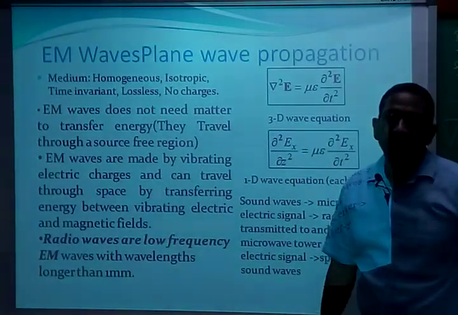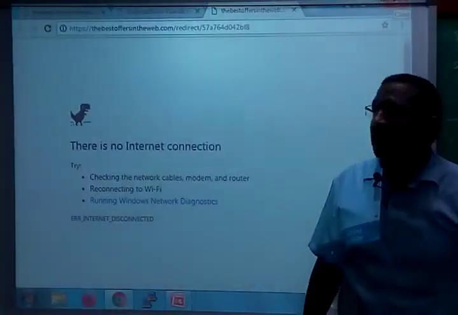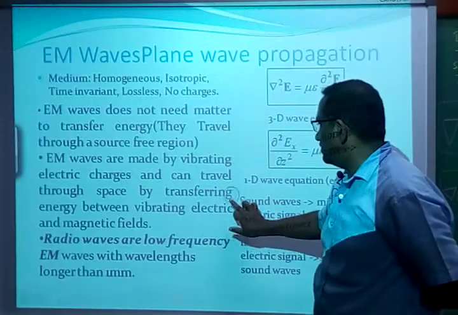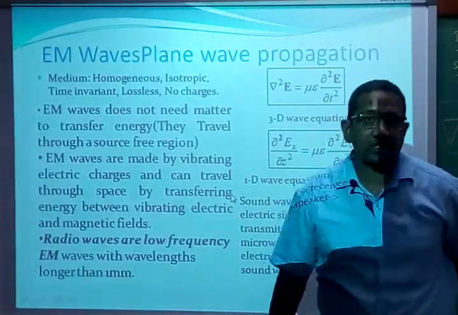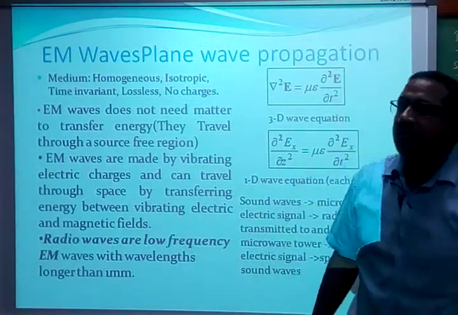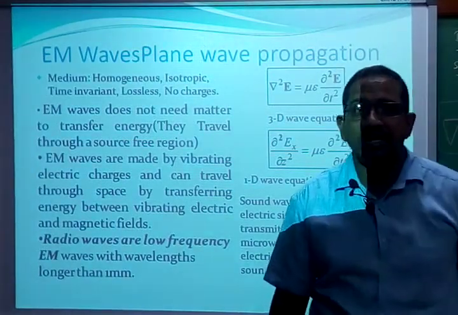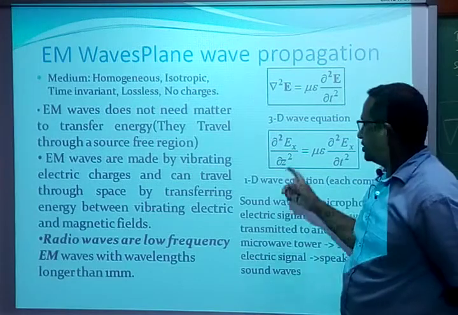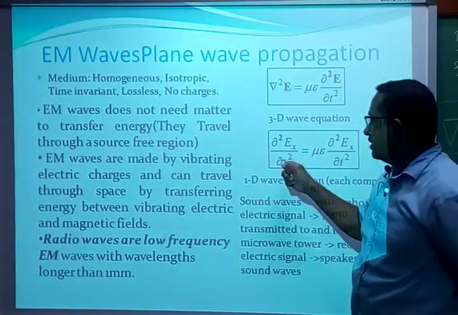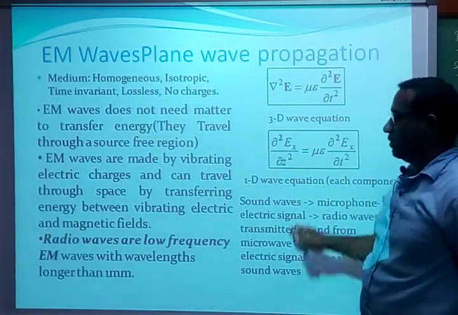The wave is propagating along the z direction, not along the time axis, because once the wave is propagated in free space, we are not dealing with the time domain or the frequency domain, we are dealing with the spatial domain. Therefore we have the coordinates x, y, z as spatial coordinates. We represent it with the spatial coordinate z, assuming the wave is propagating along the z direction. With this we get the equation.